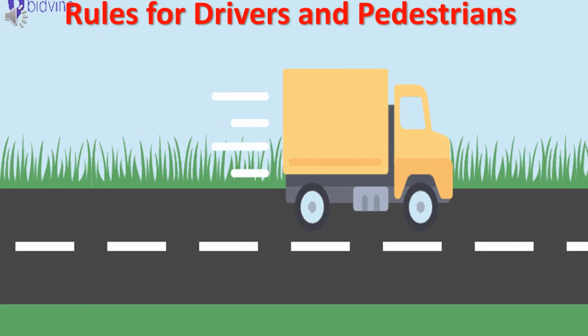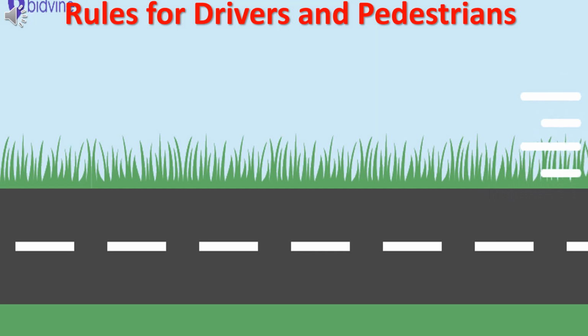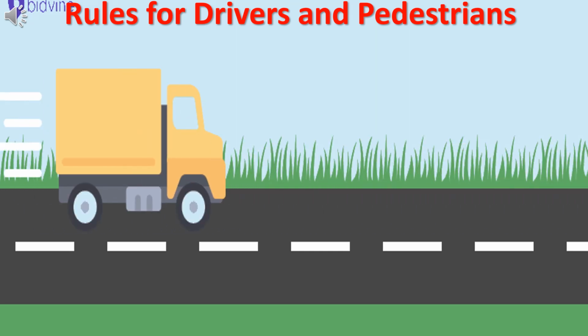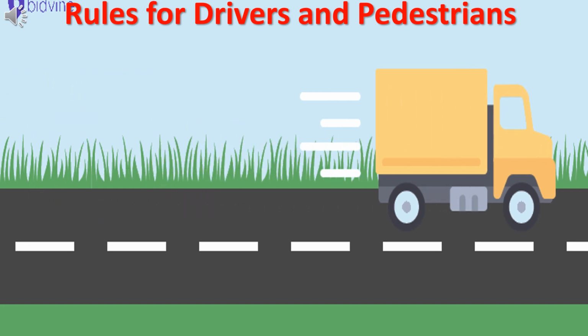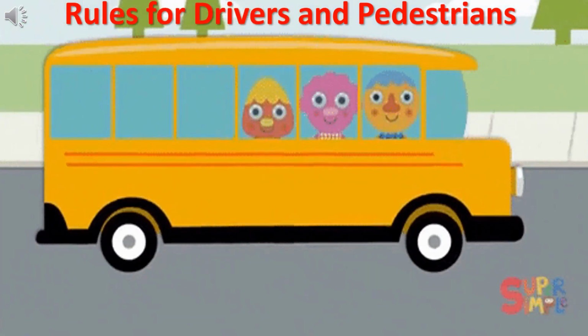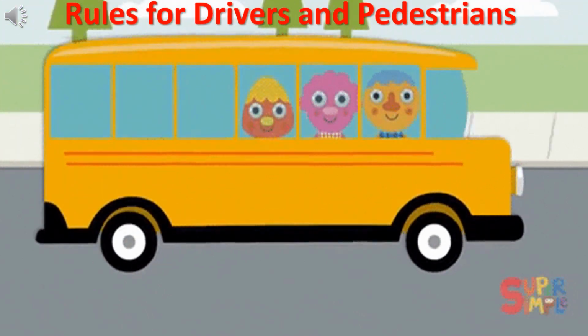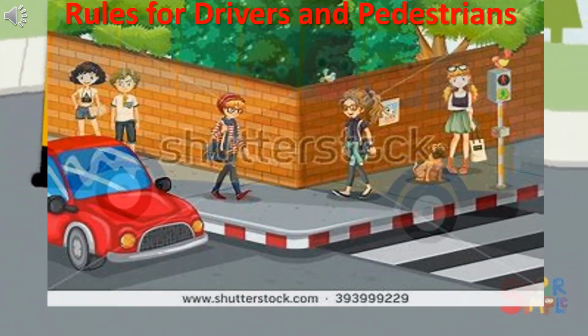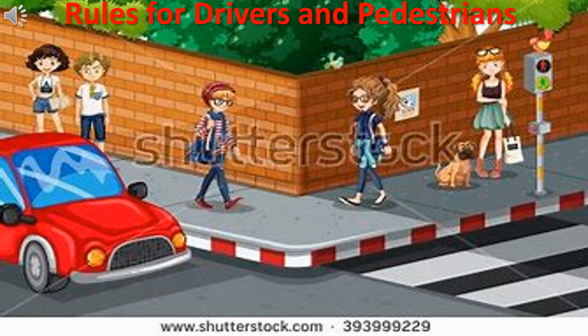There are some rules for drivers and pedestrians. First one is heavy vehicles like trucks should drive on the left side of the road. Buses should also drive on the left side of the road as they have to stop for passengers. Pedestrians should walk on the footpath or on the side of the road.